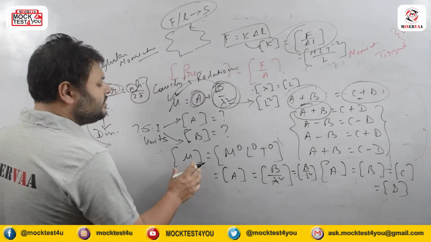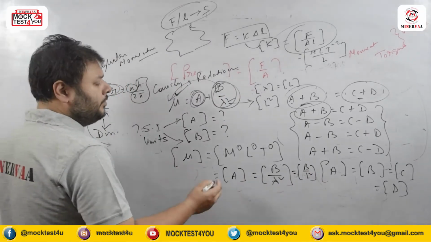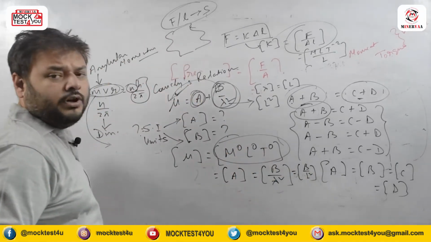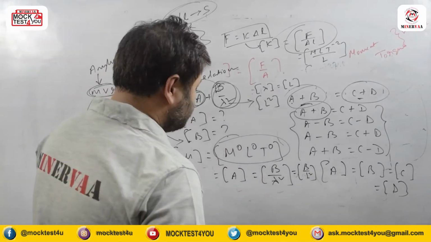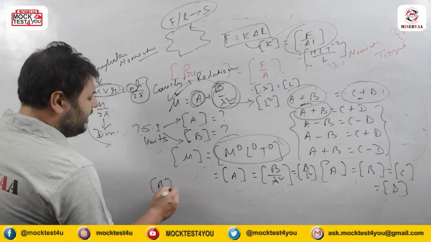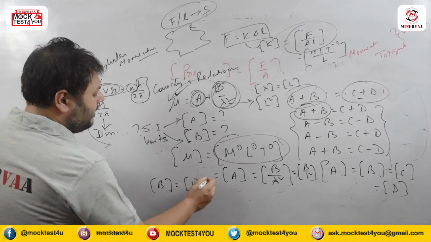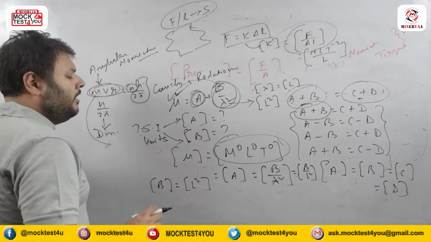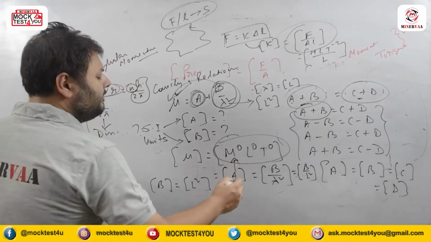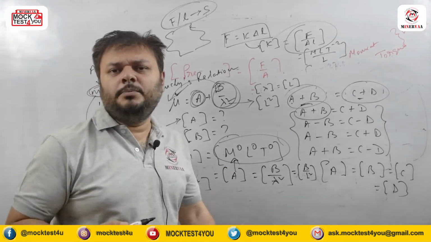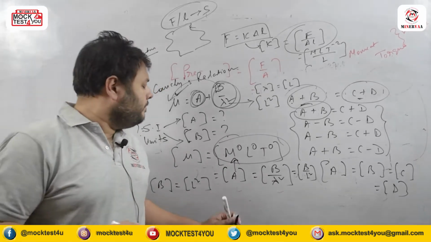So b by L square has the same dimension as mu, and that is m to the power 0, L to the power 0, T to the power 0. So the dimension of b should be L square. This is what happens for the unit C. A has no dimension, m to the power 0, L to the power 0, T to the power 0. For b it is L square.